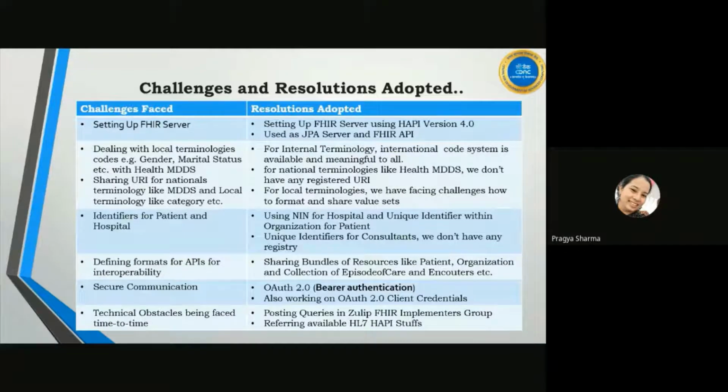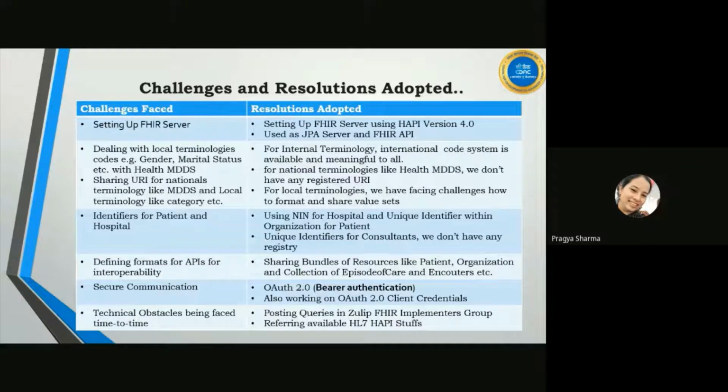So till now, for terminologies, wherever an international terminology is available, such as SNOMED CT or HL7 code systems, we provide the URI, and in the rest of the cases we provide descriptions along with the patient resource and other FHIR resources.